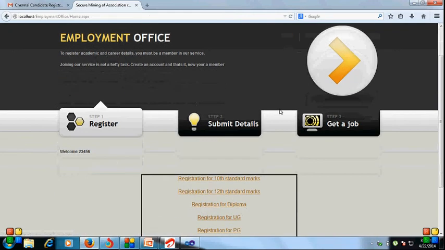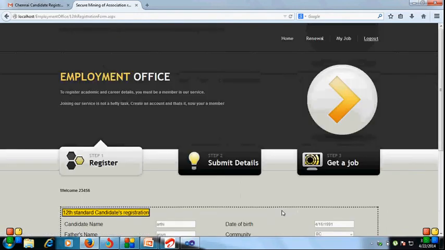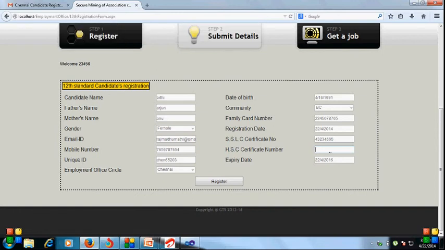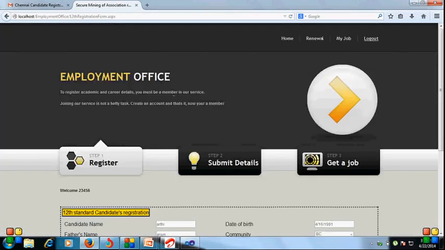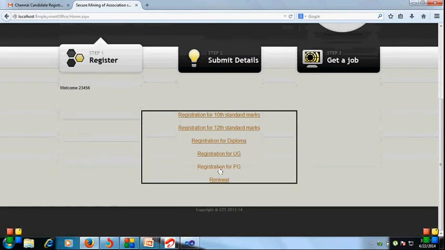In that we have 12th, diploma, UG, PG, everything we have to select. For 12th and the rest, usually we don't have to enter full details, just the certificate numbers alone. Just 8 digits we have to enter. Here I'm entering UG.